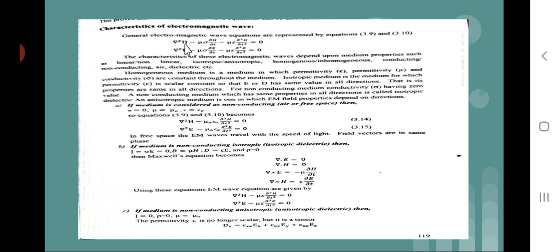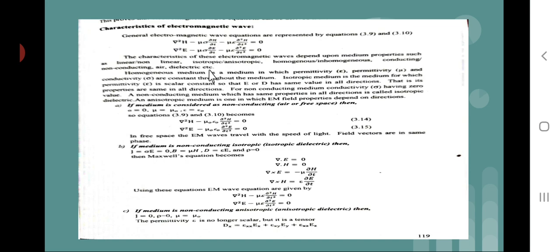Del square H minus mu sigma dou H by dou t minus mu epsilon dou 2H by dou t square is equal to 0, and the second equation is del square E minus mu sigma dou E by dou t minus mu epsilon dou 2E by dou t square is equal to 0. These are two well-known equations of electric field and magnetic field.